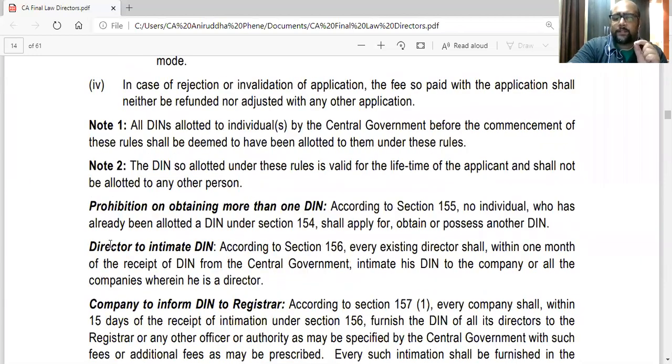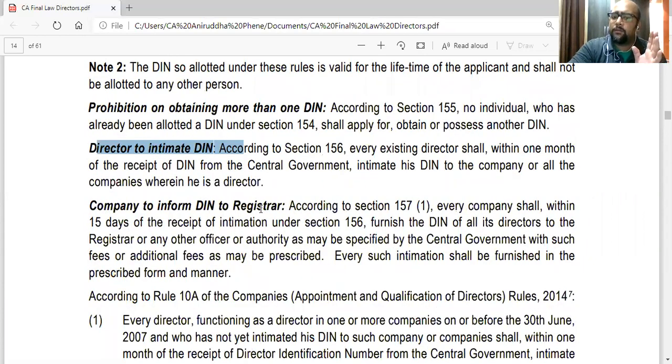And these points you can just add as notes at the end. Prohibition on obtaining more than one DIN. You can just write this heading. Director to intimate DIN to company within 30 days, and company to inform DIN to registrar within 15 days.